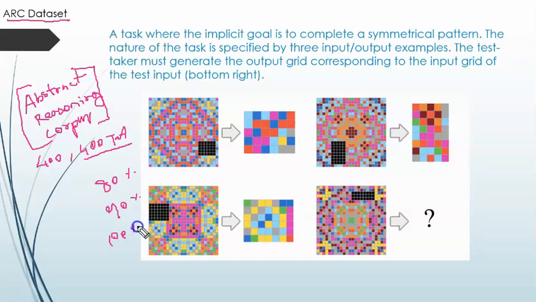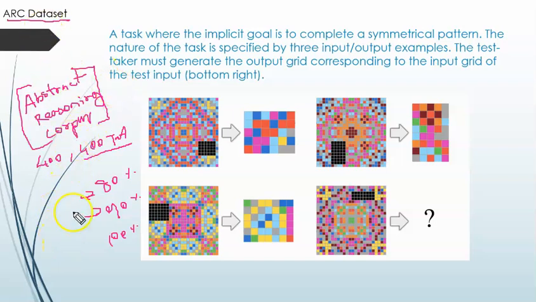So if our AI program surpasses this 80, which is the average, then it is very good. It resembles human intelligence, or has even more than the human. In this way they have defined the ARC dataset.